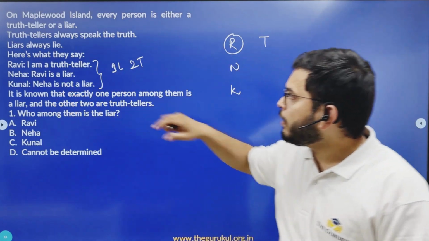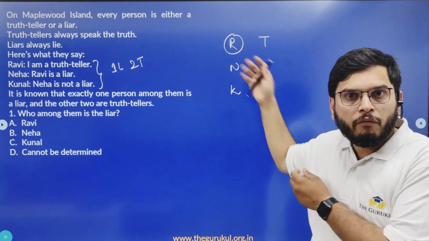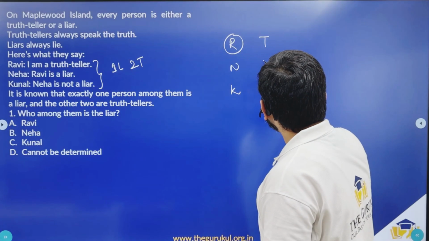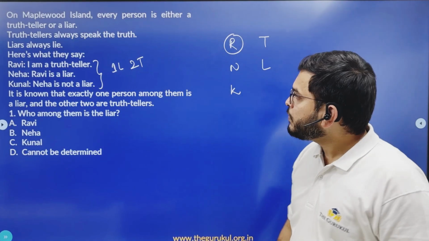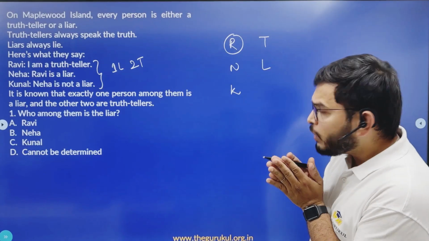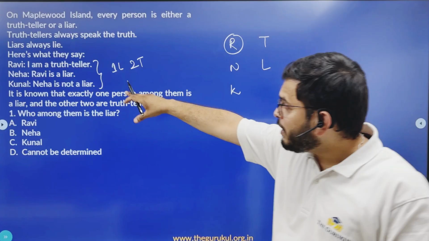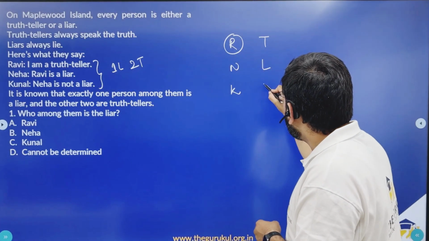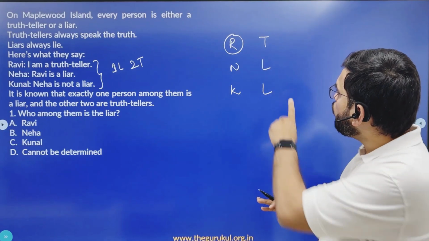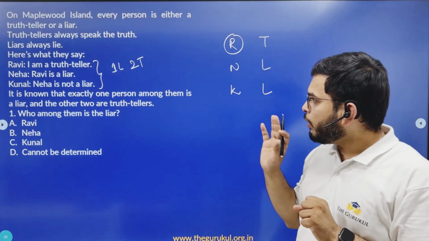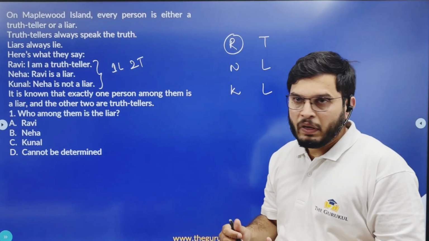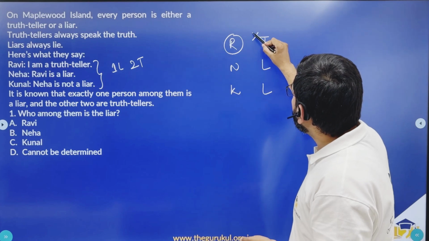Now what is Neha's statement? Ravi is a liar. But what did we get? We got Ravi to be a truth teller. So this is contradicting this. So Neha's statement should be a lie. Then Neha is a liar. Now coming to Kunal's statement, Neha is not a liar. Now is Neha not a liar? No, Neha is the liar. So this statement is contradicting that, so this statement should be a lie as well. So if I assume Ravi to be the truth teller, we have only one truth teller and two liars. But according to the given information, you should have one liar and two truth tellers. What does that mean? That means Ravi cannot be the truth teller.